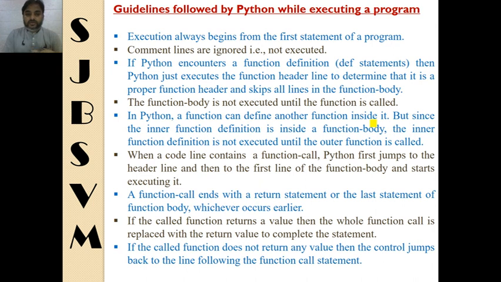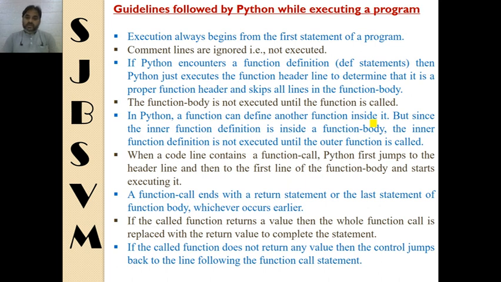The next one: when a code line contains a function call, Python first jumps to the header line and then to the first line of the function body and starts executing. This is almost understood by all of you, as you know. Whenever a function call is encountered, Python jumps to the header line of the function and the rest of the